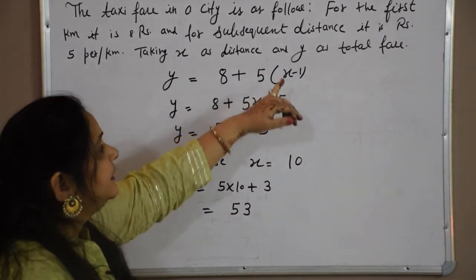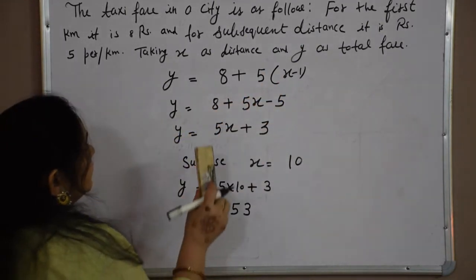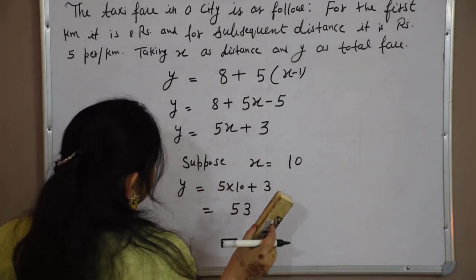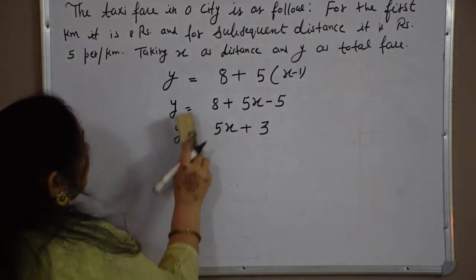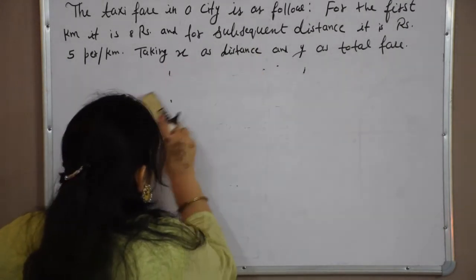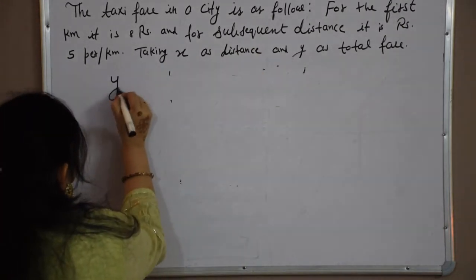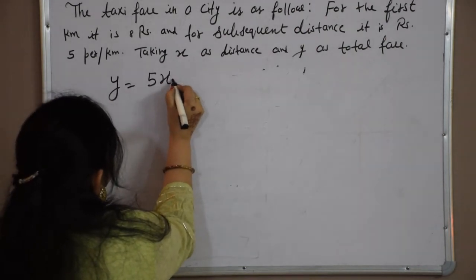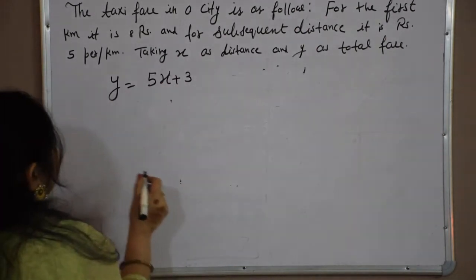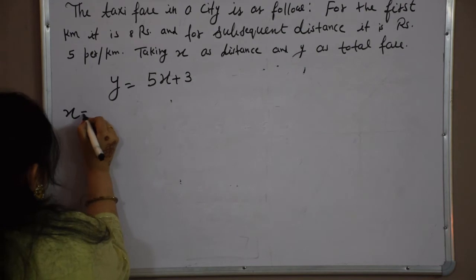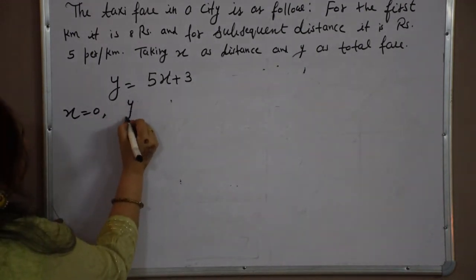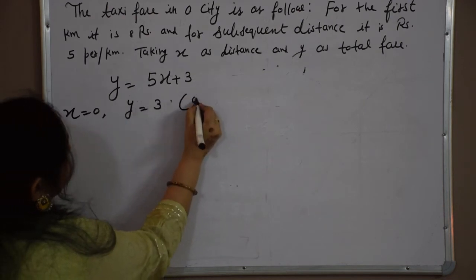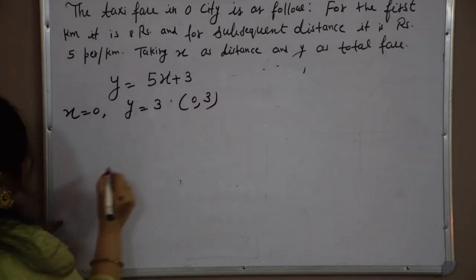Now I will show it on the graph also. They are asking to show this equation on the graph. So our equation is y is equal to 5x plus 3. First of all we find the coordinates. If we are taking x is equal to 0, then our y will become 3. So our first ordered pair is 0, 3.